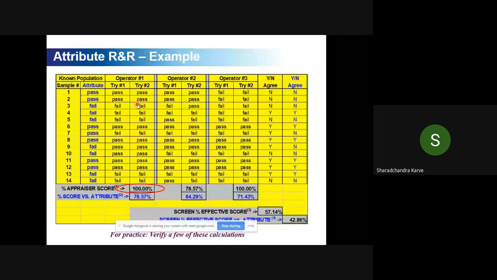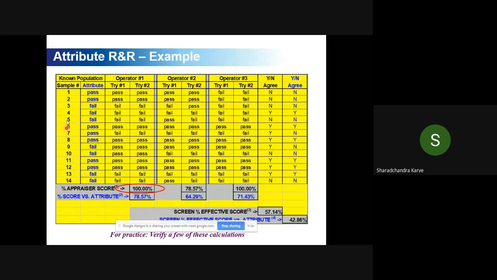It is done 100%. I have taken a few operators as an example: operator 1, operator 2, and operator 3, who are part of this exercise, and they will examine 14 parts.